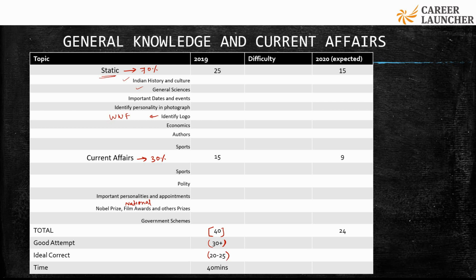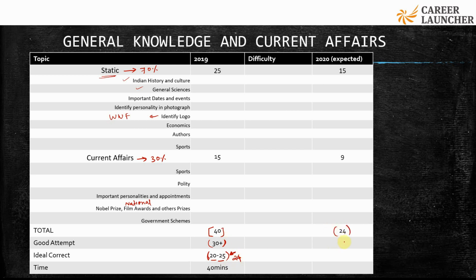So after all the other exams are done, I would suggest giving some time to general knowledge and current affairs as well, because this could give you good benefits over your investment. So 30 plus, and anywhere around 20 to 25 would be a good score over here. I would suggest you should target 60%. I would suggest 24 out of 40 would be a good attempt.